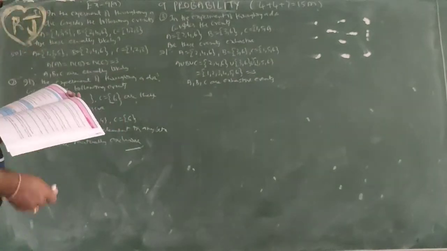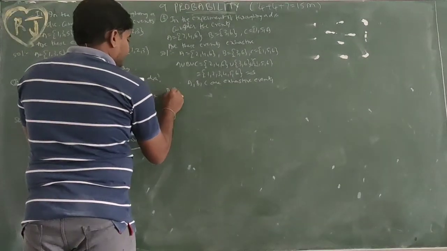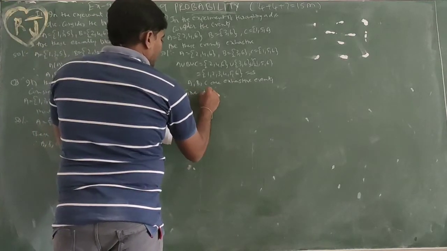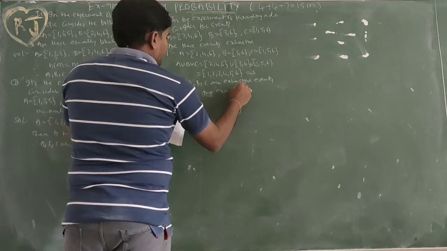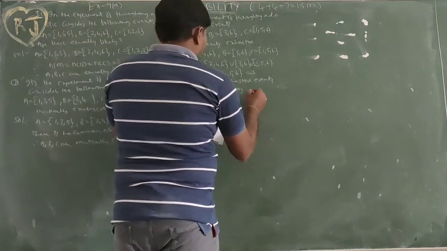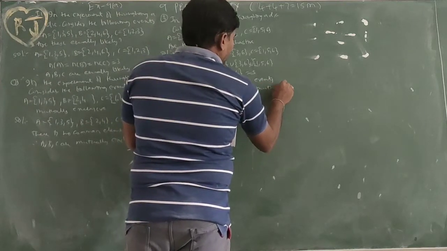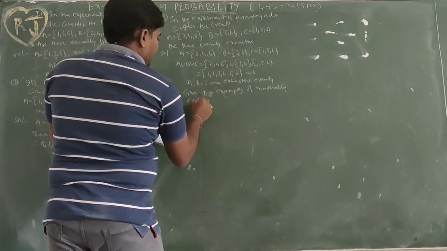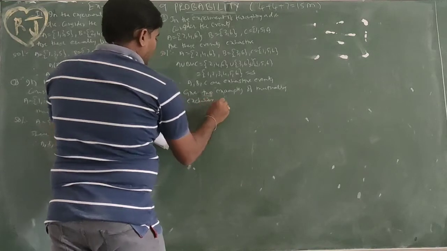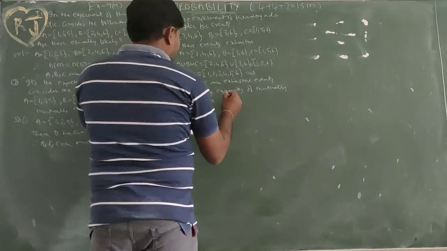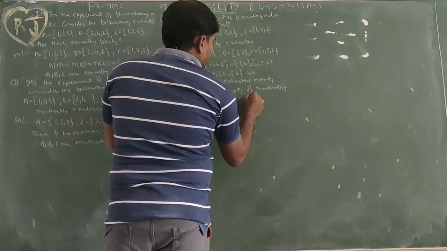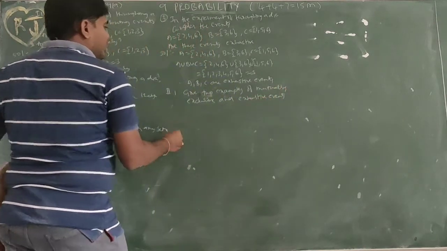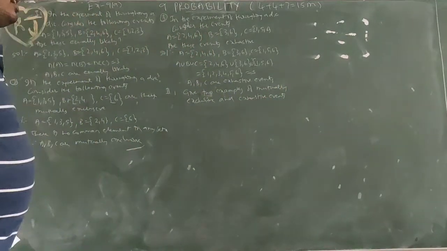Okay. Next, second bit. Give two examples of mutually exclusive and exhaustive events. We need events that are both mutually exclusive and exhaustive. I am taking two examples.